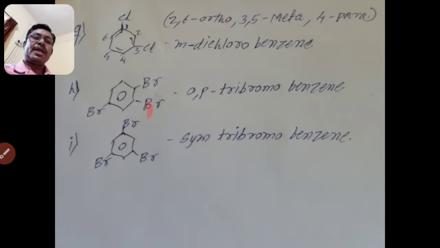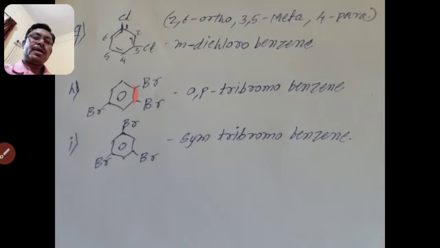The next example, there are 3 halogen atoms bonded to a benzene ring. Consider the positions 1, 2, 3, 4, 5 and 6.